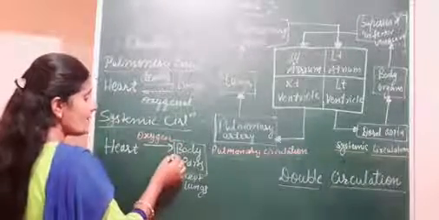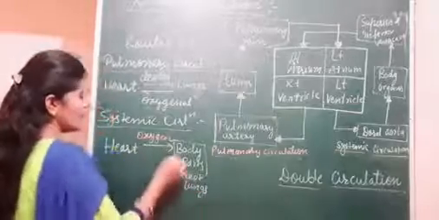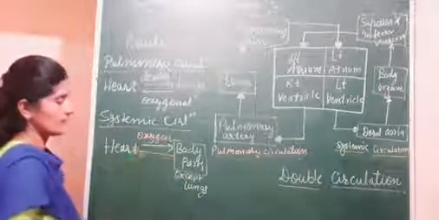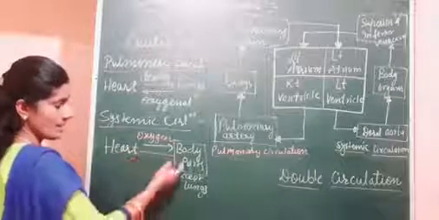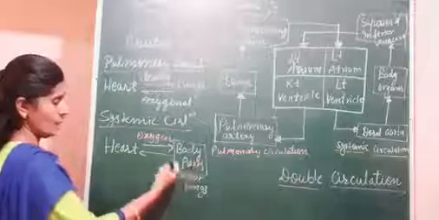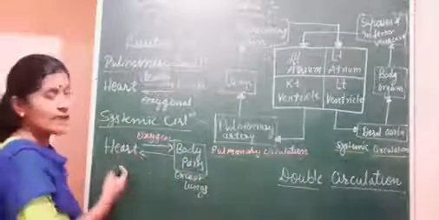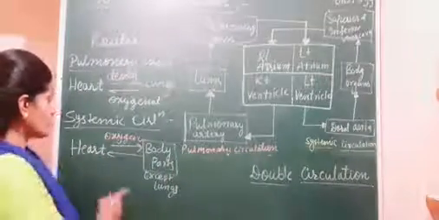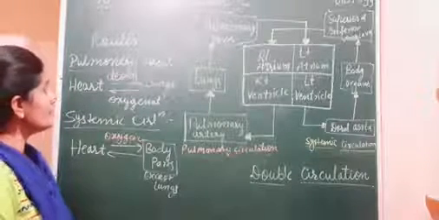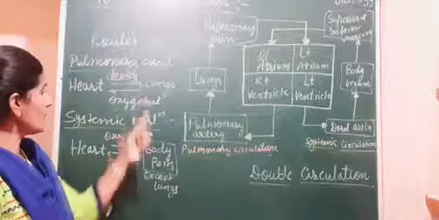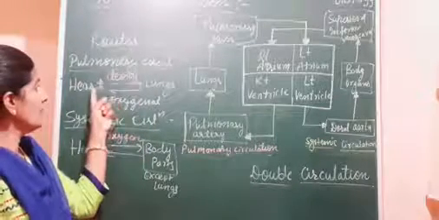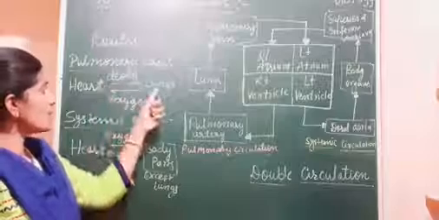And again the body parts pass the deoxygenated blood towards the heart. The exchange between heart and body parts: oxygenated blood is supplied from the heart towards the body parts, and body parts are supplying the deoxygenated blood towards the heart. So this is called the systemic circulation. In this way, in the double circulation, there are two circulations, pulmonary circulation and systemic circulation. In the pulmonary circulation, the blood is supplied from heart to the lungs and lungs to heart.